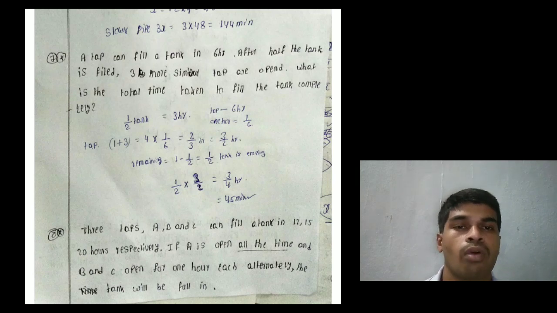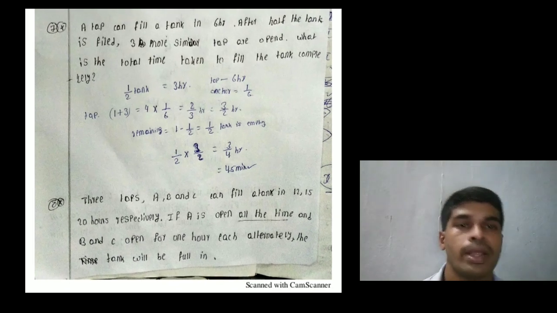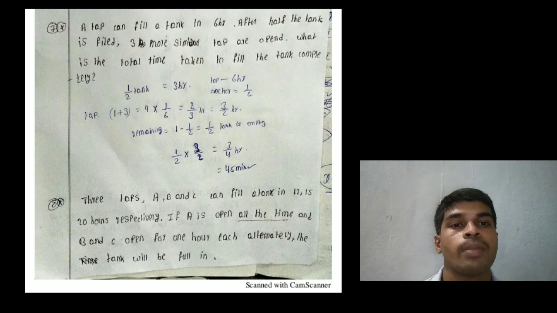4 taps, 1 hour work is 4 into 1 by 6, that equals 2 by 3. So they complete the tank in 3 by 2 hours. The remaining work is 1 minus 1 by 2, because already half of the tank is filled. Remaining tank is 1 by 2. Then 1 by 2 into 3 by 2 hours, that equals the remaining time, that equals 3 by 4 hours.